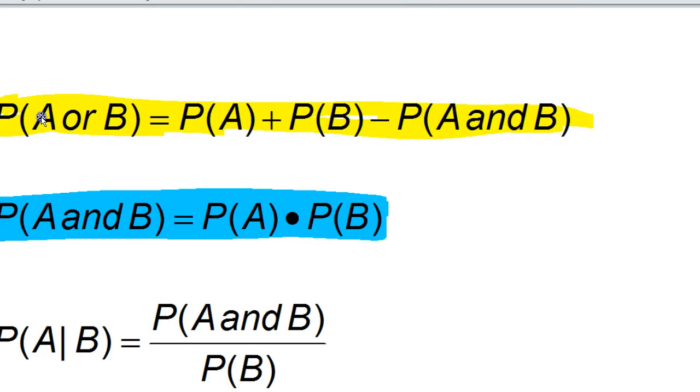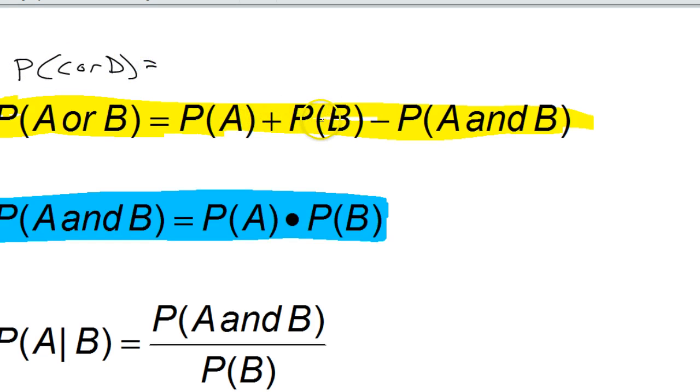So that's a signal to us that we're going to need to use this formula. Instead of A's and B's, we're using C's and D's, but same difference. The probability of C or D is equal to the individual probabilities minus the overlap.